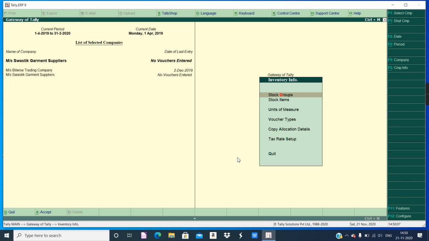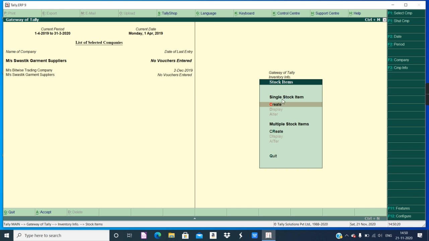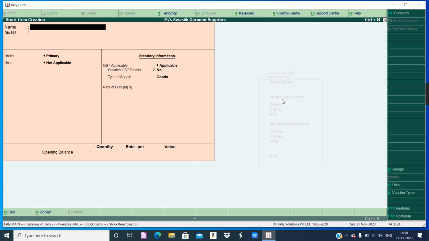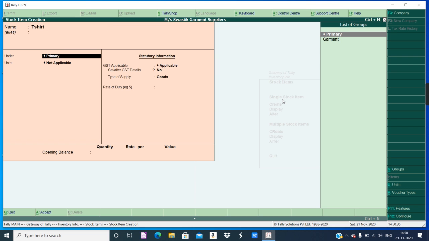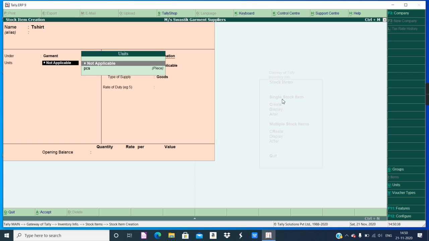First I created the unit, then I made the group. Now I will create the item. Please remember the hierarchy. First create unit, then group, and then finally item. Create the stock item. Now here you will enter the GST amount, that is 12%. So t-shirt, name of the item, you can put t-shirt under garment. Unit pieces, then GST applicable, yes, it is applicable. Here you can make it set or alter, make it yes.